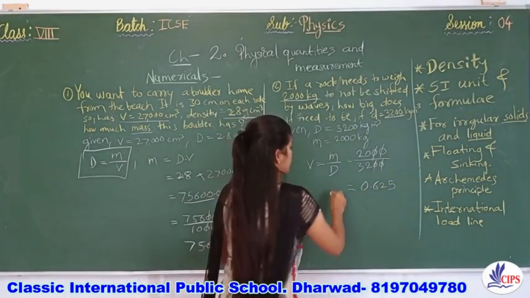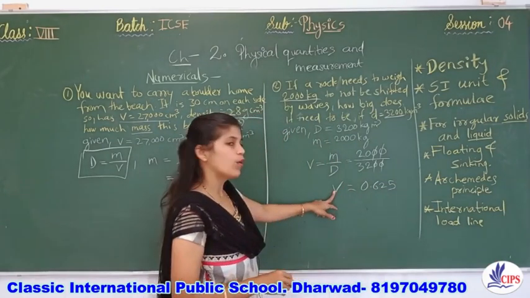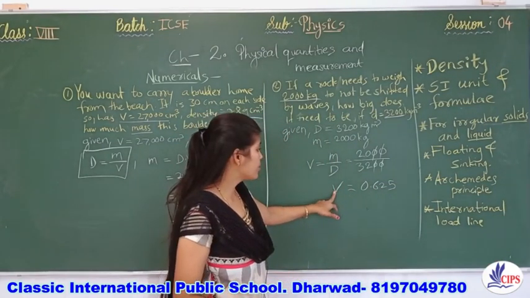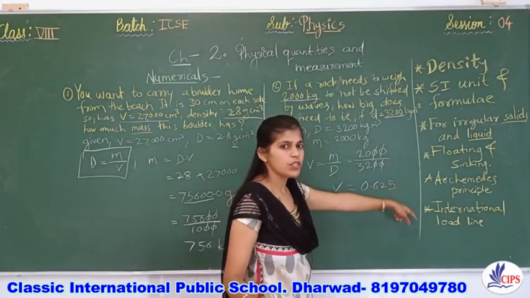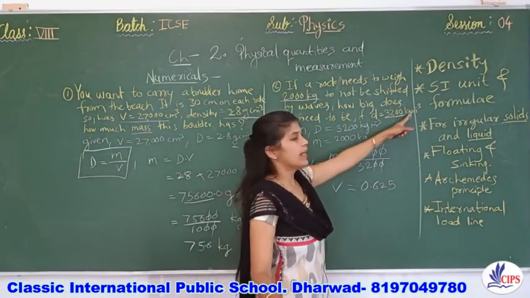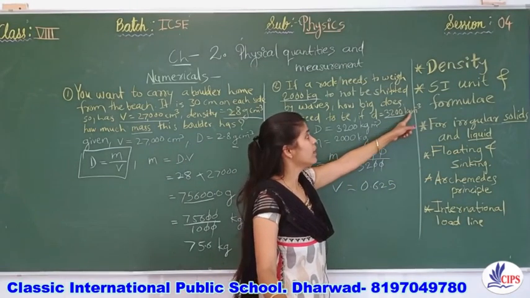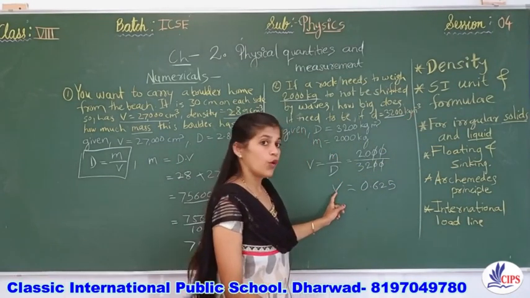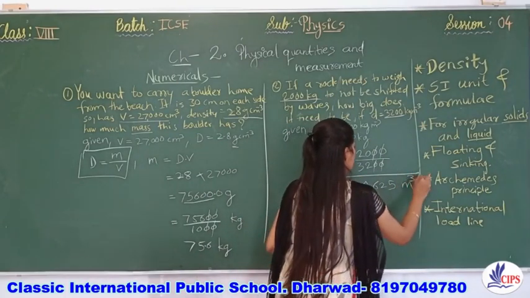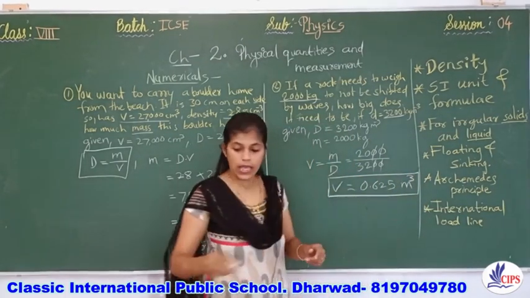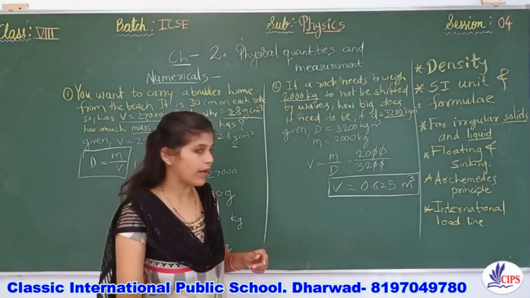0.625. But children, listen, if you are finding out the volume, you need to specifically mention the unit. For that, just go directly towards the density. It is mentioned in kilogram per cubic meter. So volume we are measuring in cubic meter. This will be the answer.